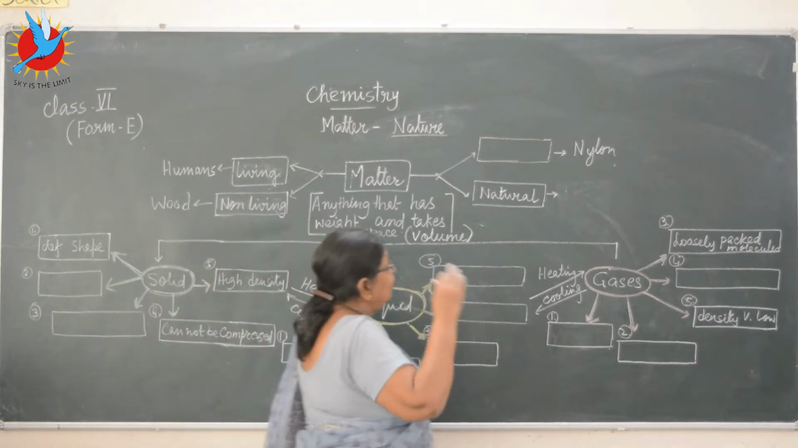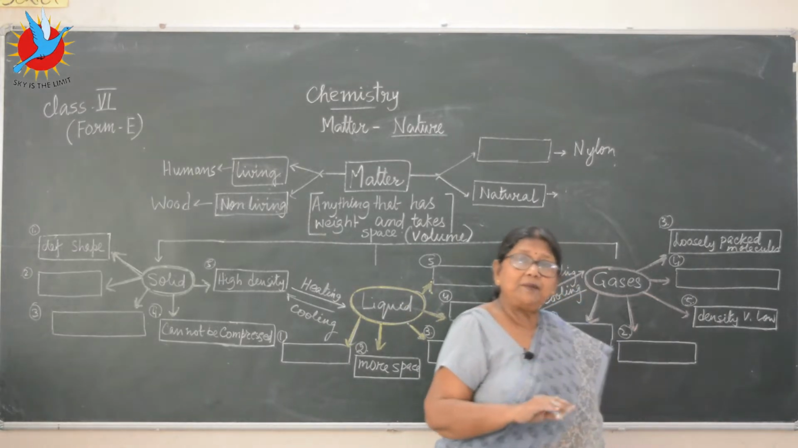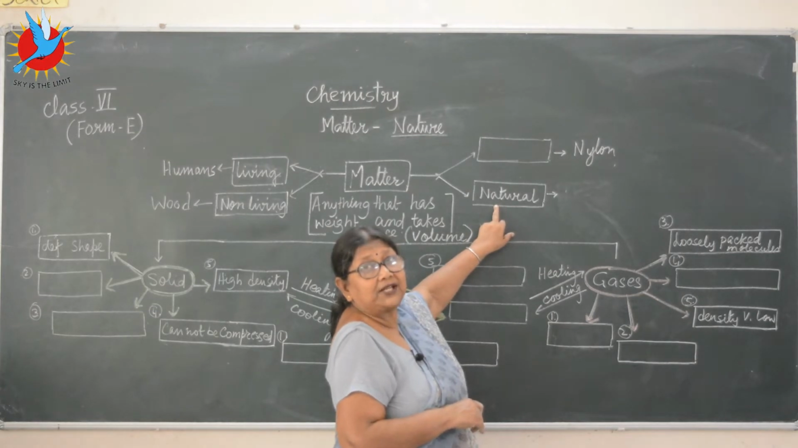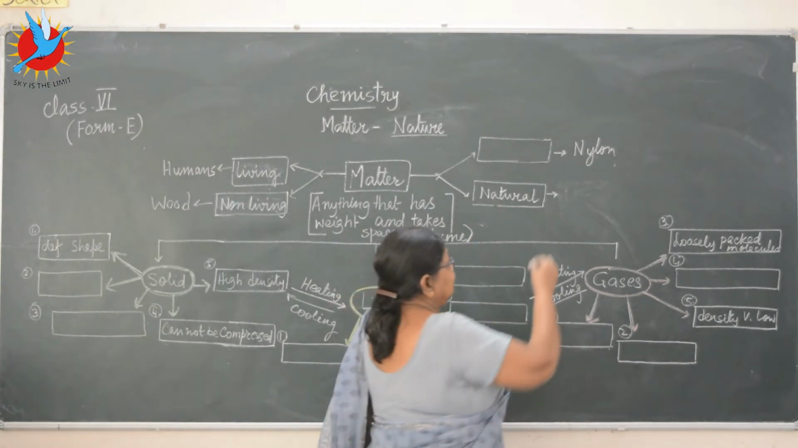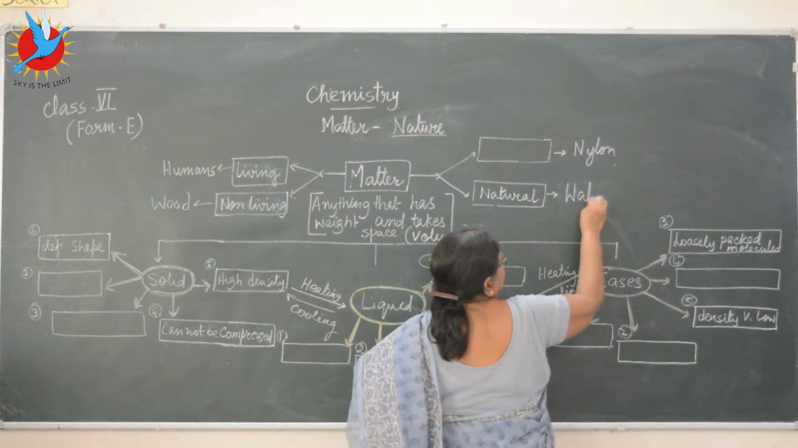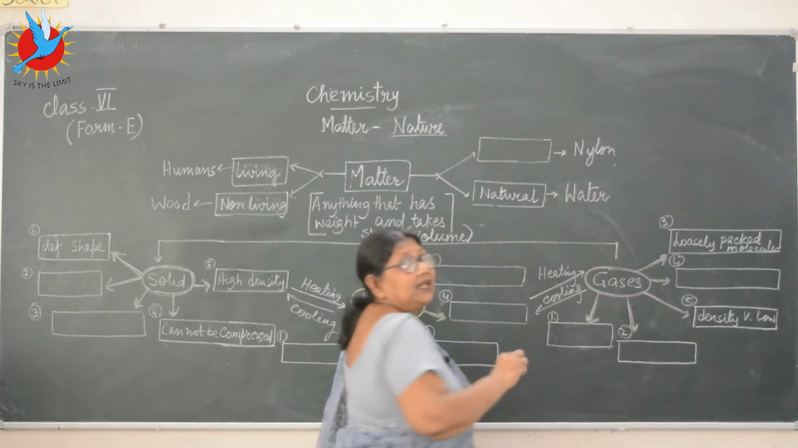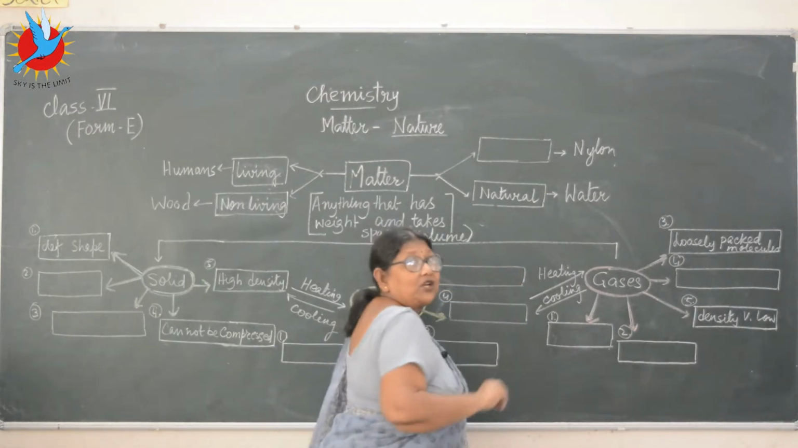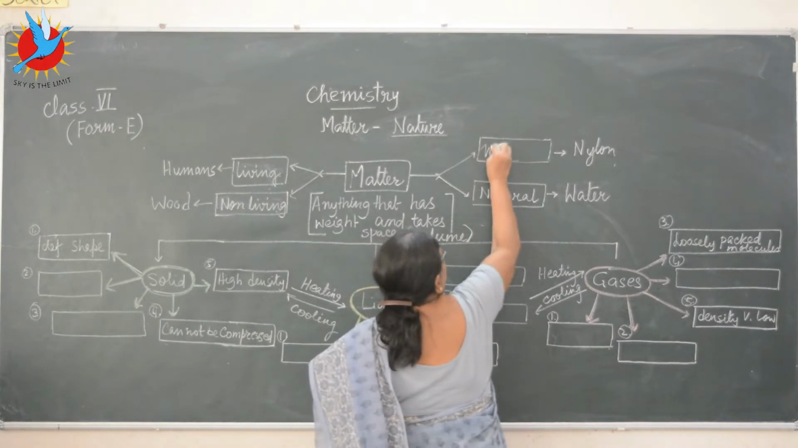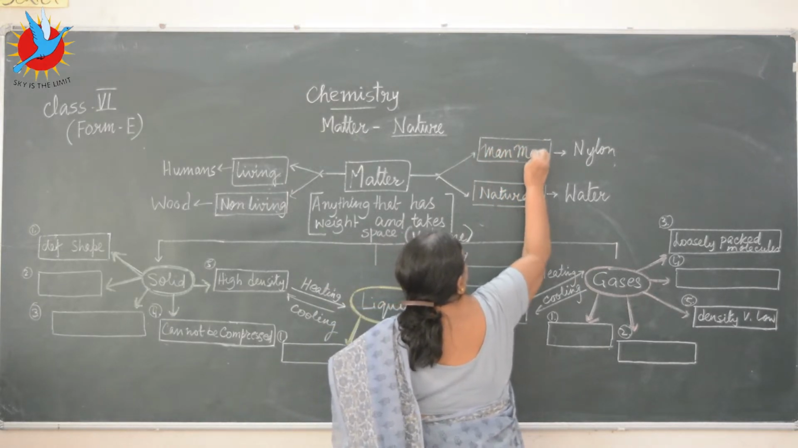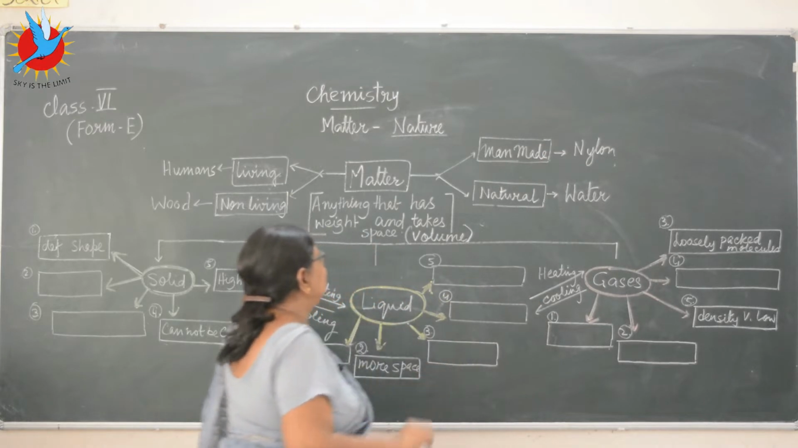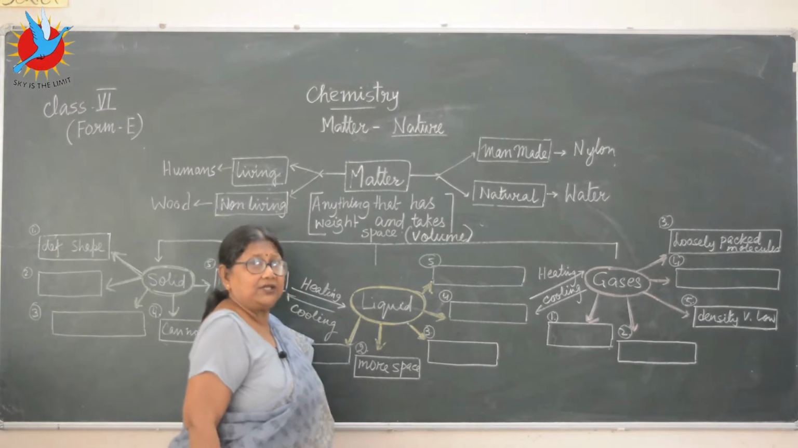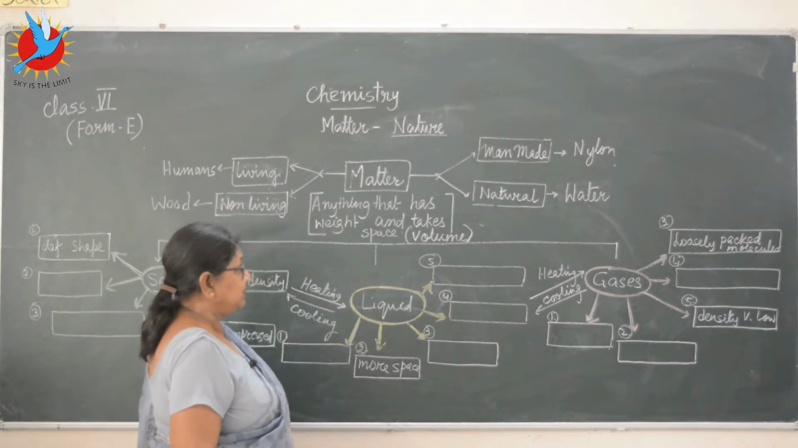Now this matter can also be man-made or natural. Natural, give an example of natural. Water. We are drinking water every day, a very common example. It occurs naturally in nature, so it's a natural matter. And nylon will be what type of matter? Man-made. So this is the basic thing, that matter can be living or non-living, it can be man-made or it can be natural. Now we come to the actual chemistry part.